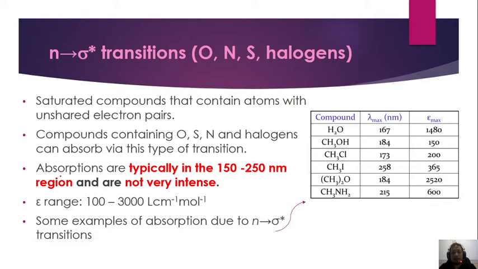Dia punya molar absorptivity adalah dalam range 100 sehingga 3000 liter per centimeter per mole. Some example of absorption due to N atau lone pair electron to sigma antibonding transition ditunjukkan dalam jadual diberikan sebelah lah. Sebagai contoh, saya ambil satu example untuk CH3Cl which is contain halogen. So, dia punya wavelength max adalah dalam range 123 dan dia punya molar absorptivity adalah dalam range 200.